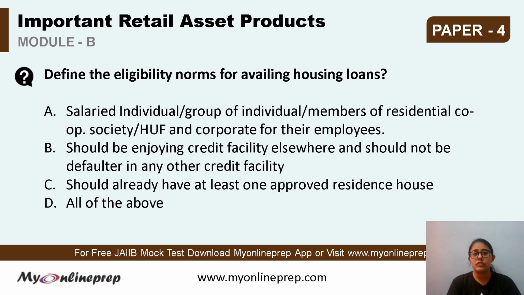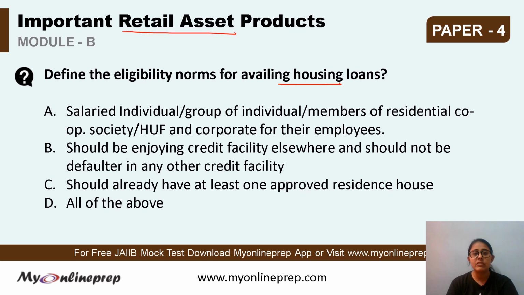Now we have questions from the next chapter, that is important retail asset products. We'll be discussing questions regarding the asset products. First question is define the eligibility norms for availing the housing loans. Housing loans come under the asset product.